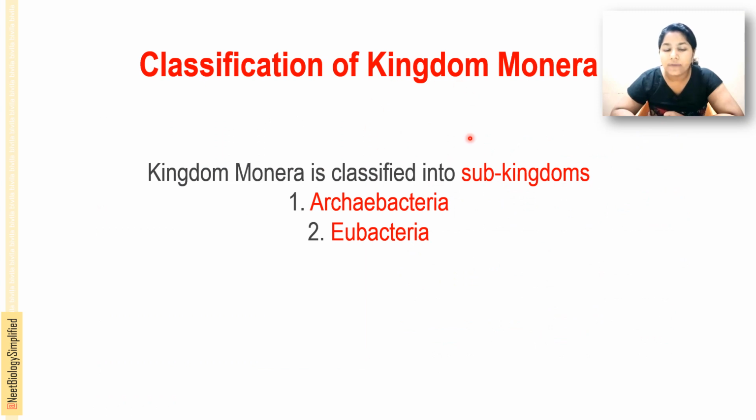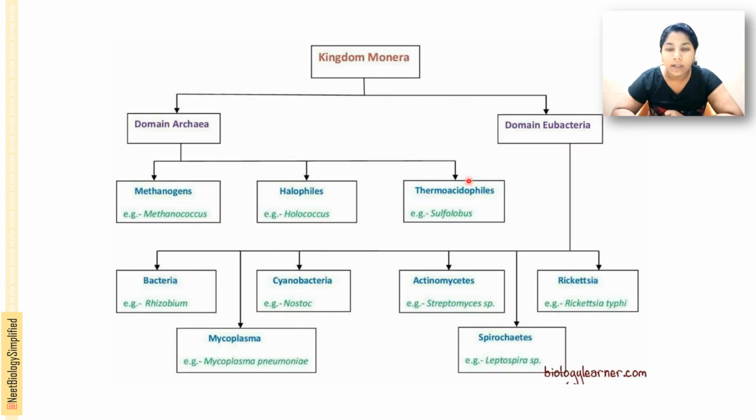And next is the classification of the kingdom Monera. Kingdom Monera is classified into 2 groups, that is Archaebacteria and Eubacteria. And here comes the classification chart. You can see the flow chart of the kingdom Monera. They are divided into domain Archaea and domain Eubacteria. Coming under the domain Archaea are the methanogens, halophiles and thermoacidophiles. In the name itself we can see methanogens, which produce methane gas. Halophiles can live in saline water. Then thermoacidophiles can survive and thrive in heat and acidic conditions.